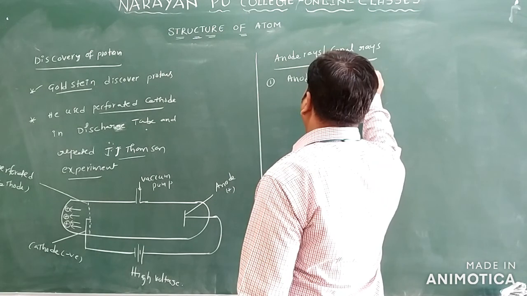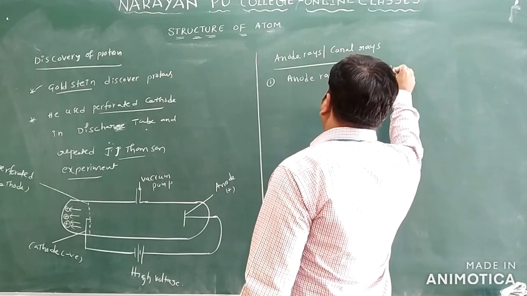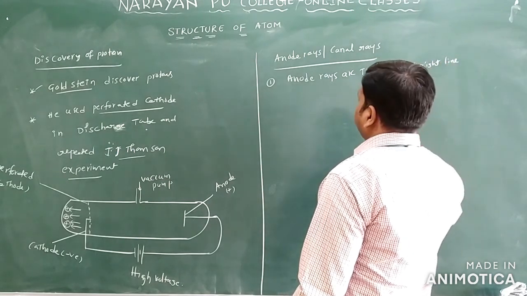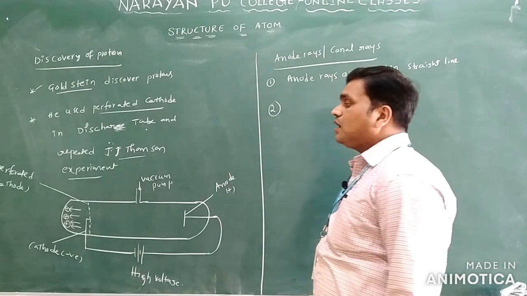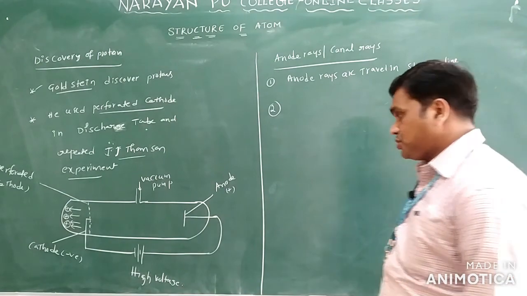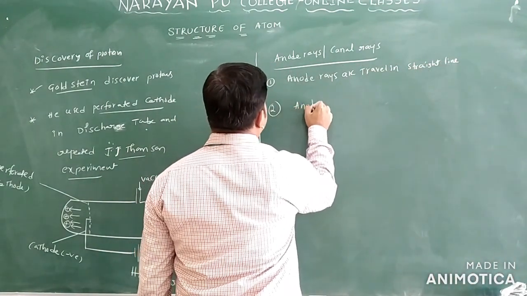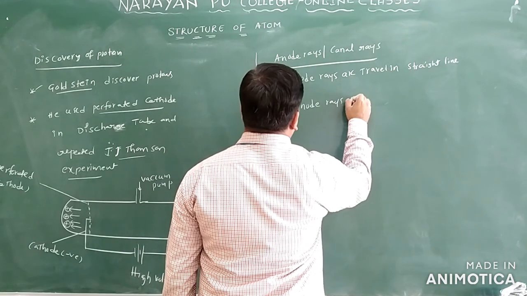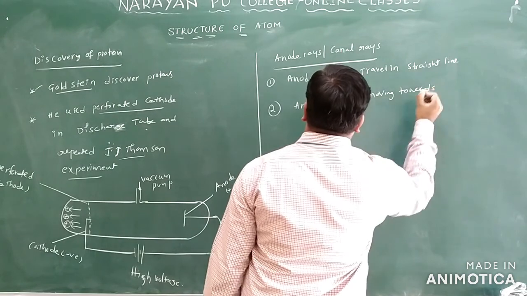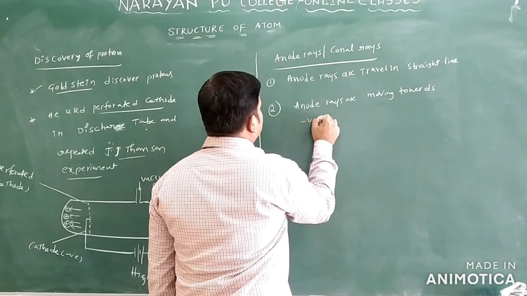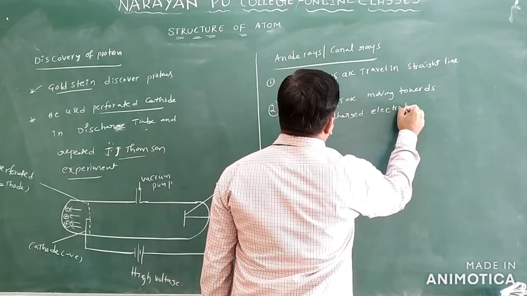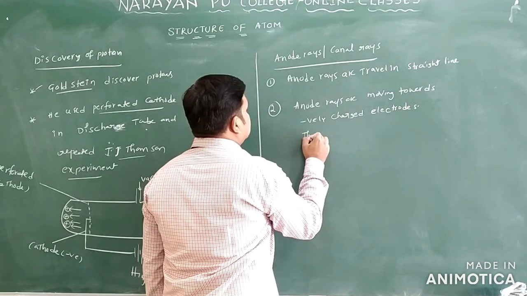Anode rays move towards the negatively charged electrode.